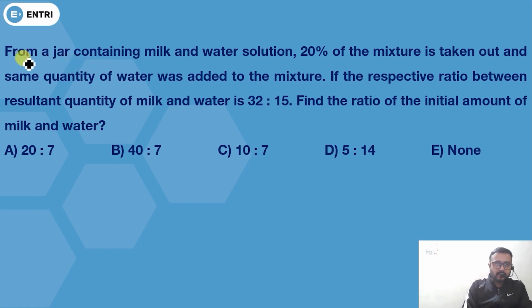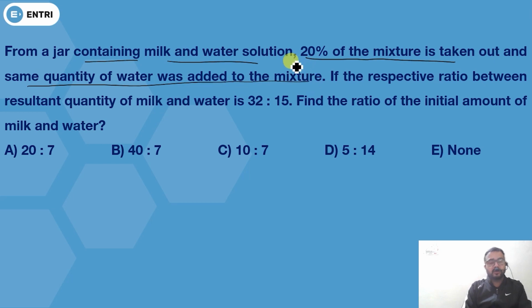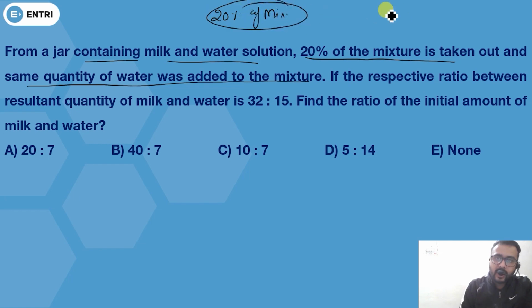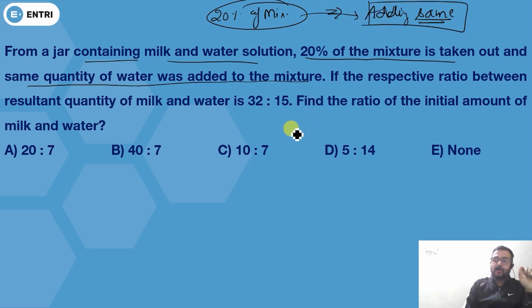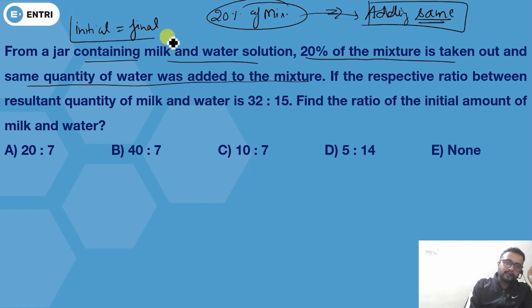Now see, the question is, from a jar containing milk and water solution, 20% of mixture is taken out and same quantity of water was added to mixture. Now see one thing, if you are removing 20% of mixture and you are adding same quantity of water, so can I say the initial quantity of mixture will be equal to your final quantity of mixture?